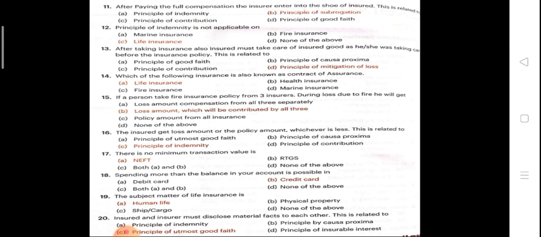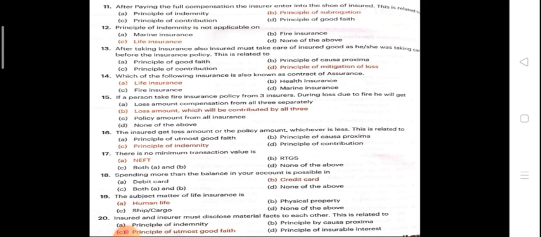Now, 11th question: after paying the full compensation, the insurer enters into the shoes of the insured. Talking about compensation, after paying full compensation, that means it is subrogation.